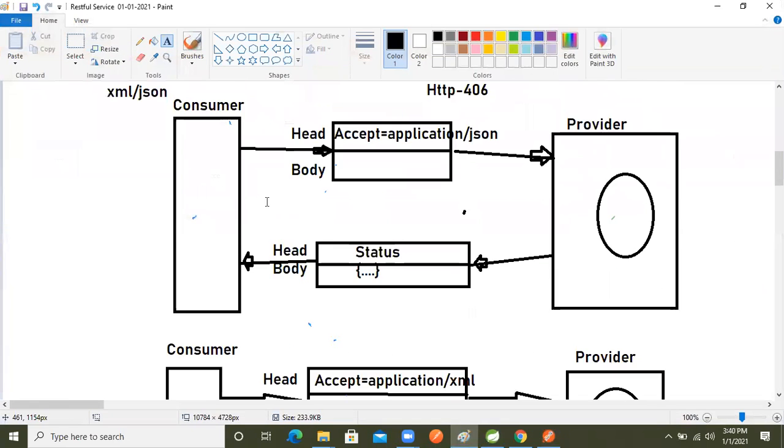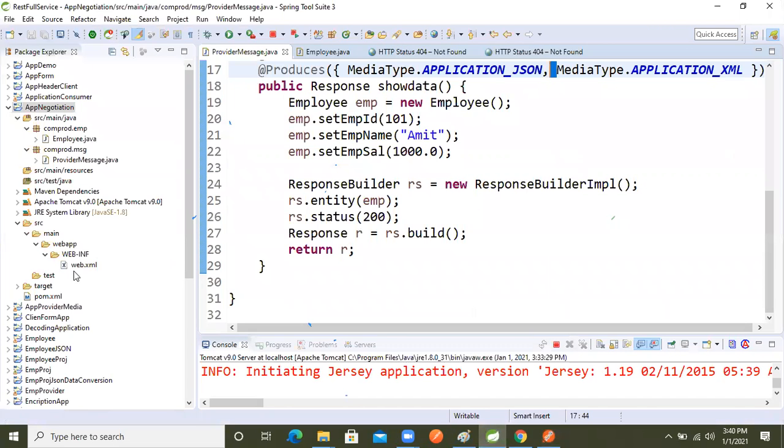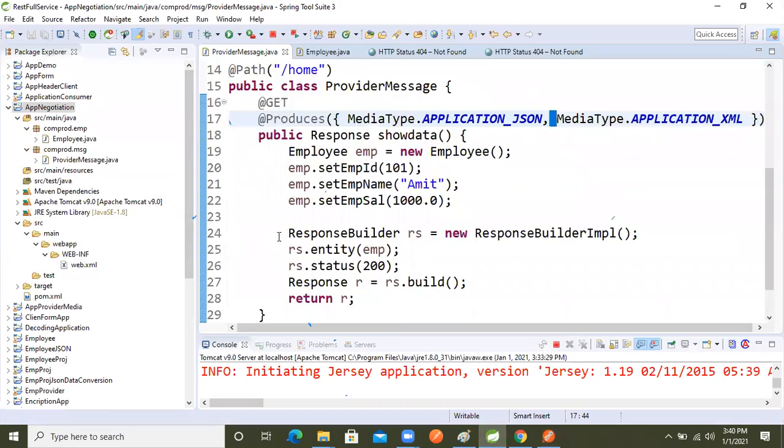So how will the consumer make the request from here, for JSON data and XML data, both? Let's see practically how we will implement it in the project. All the dependencies and configuration I already created.